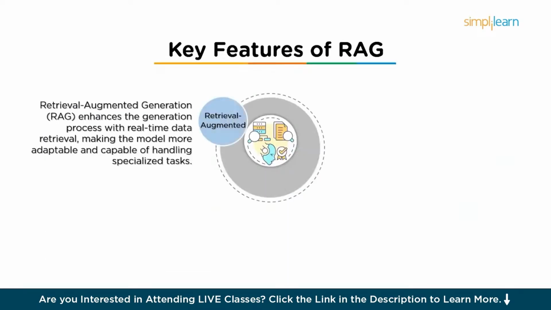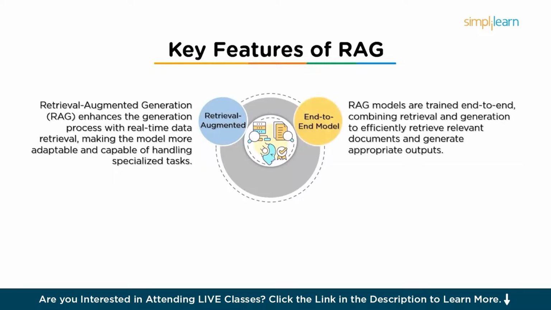The first one being retrieval augmented. By augmenting the generation process with retrieved data, RAG enables the model to access external knowledge sources in real time, making it more adaptable and capable of handling more specialized tasks.